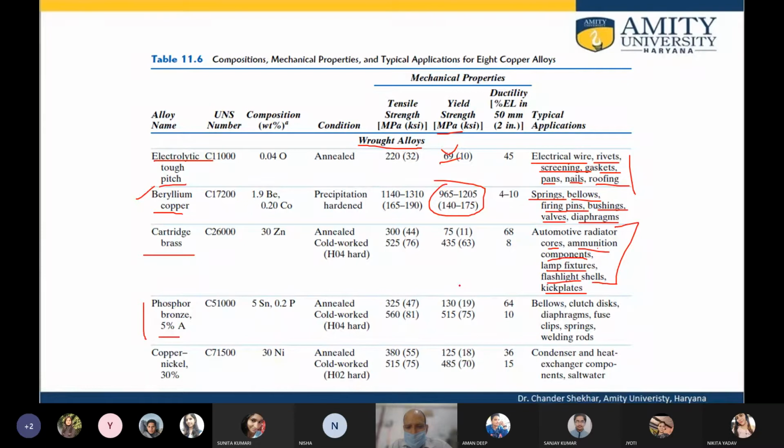has a mechanical strength which is not as good as beryllium copper, but it is still higher than cartridge brass as well as the electrolytic tough pitch, approximately 130 megapascal to 515 megapascal. This 515 megapascal is in the cold worked condition, and we have already seen what cold working is.